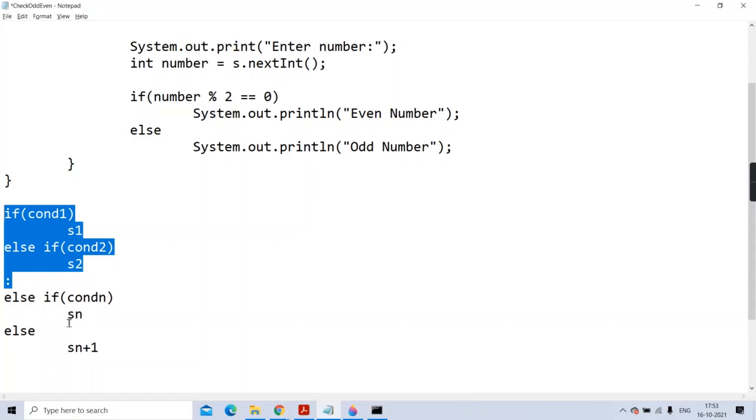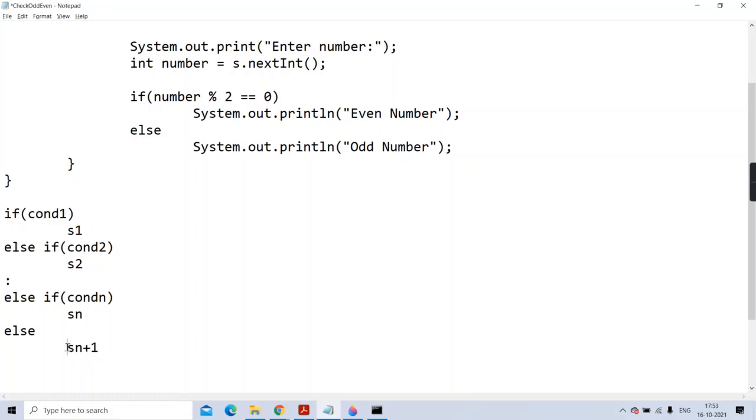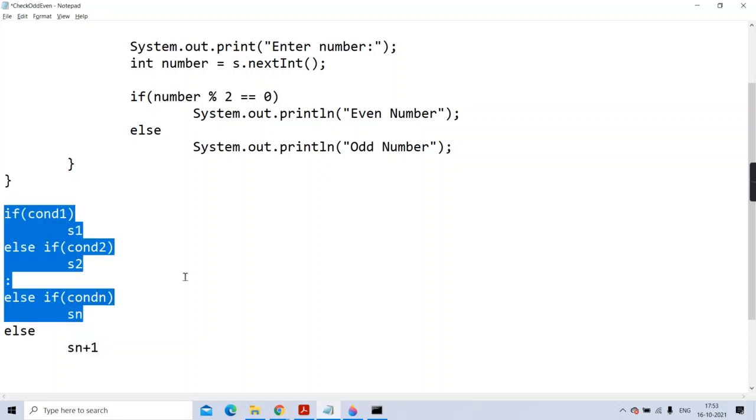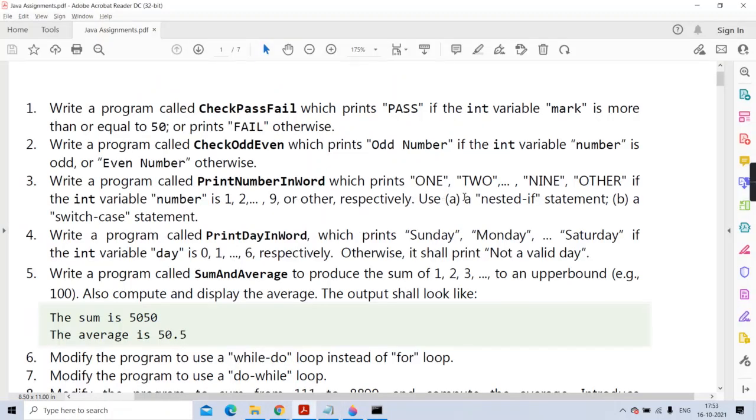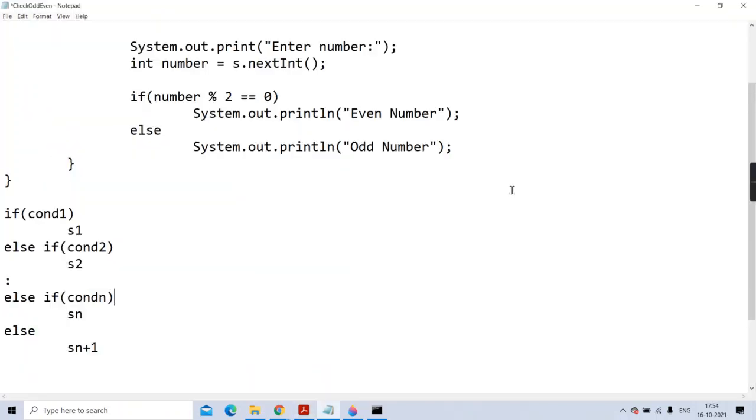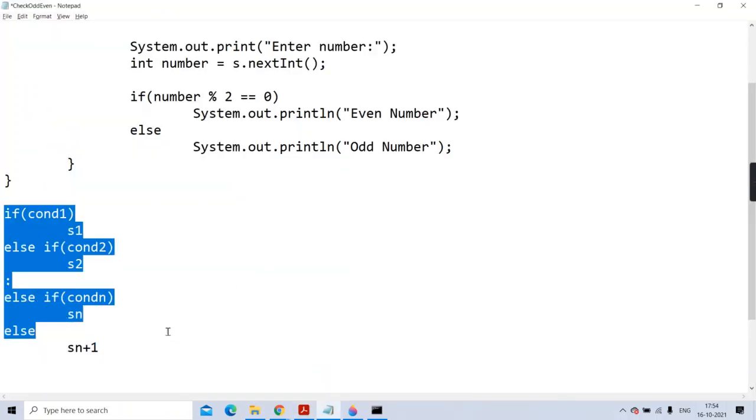And suppose statement n plus 1 is running, it indicates all the past conditions have come false. On the basis of this, you have to solve this exercise. Then I'll tell you how to solve the same thing using switch case also, an alternative to multiple if else.